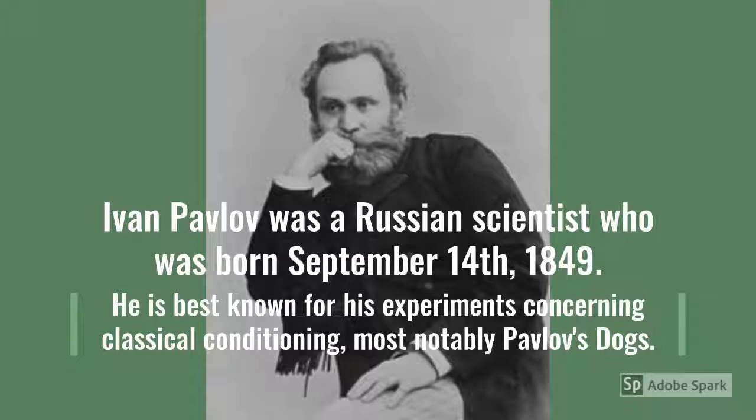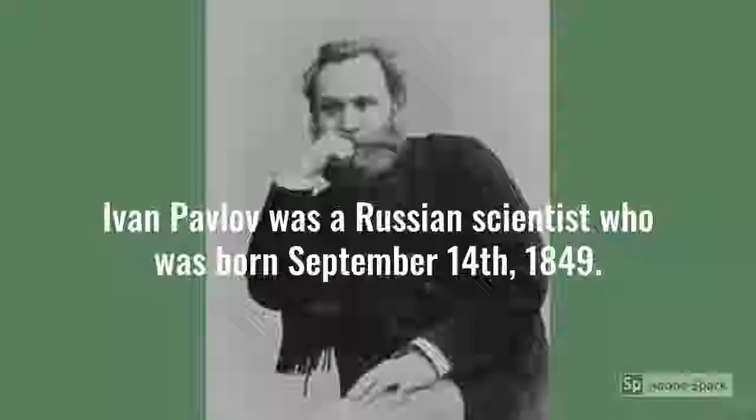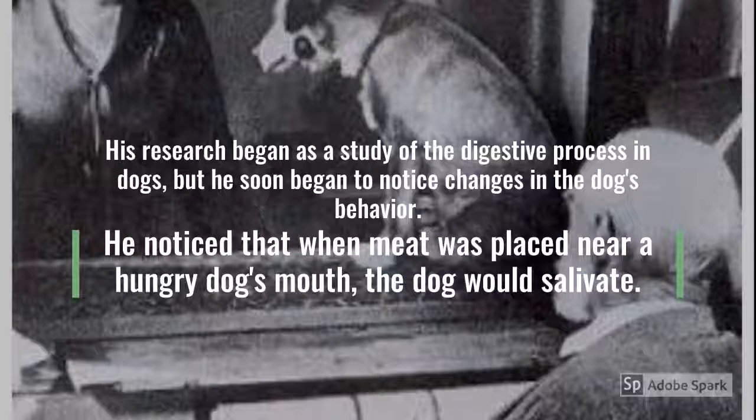Ivan Pavlov was a Russian scientist who was born September 14, 1849. He is best known for his experiments concerning classical conditioning, most notably Pavlov's dogs. His research began as a study of the digestive process in dogs, but he soon began to notice changes in the dog's behavior. He noticed that when meat was placed near a hungry dog's mouth, the dog would salivate. This was his first experience with an unconditioned stimulus.